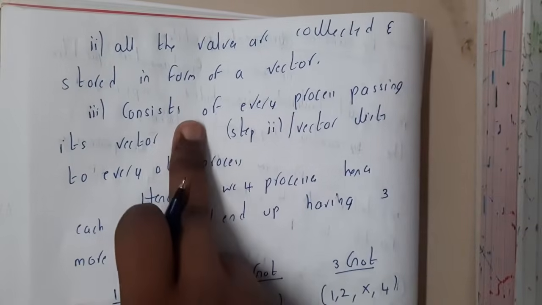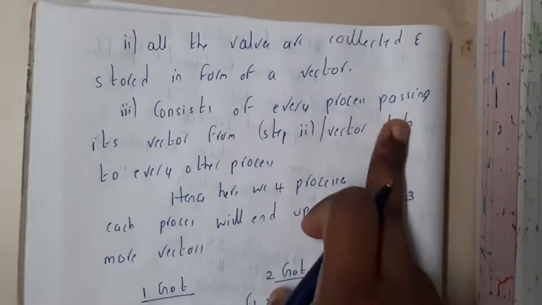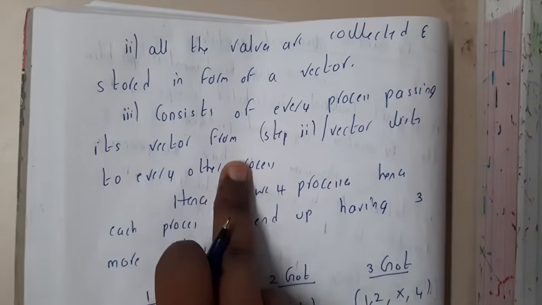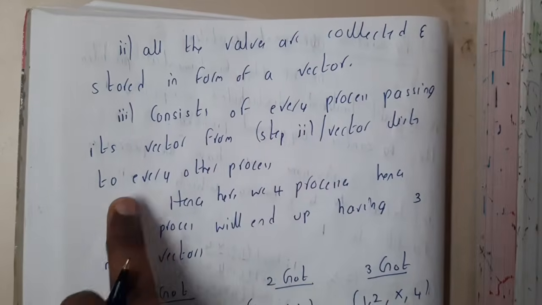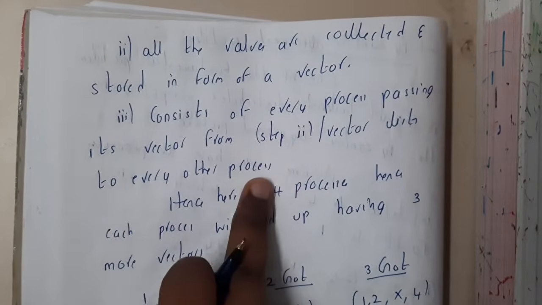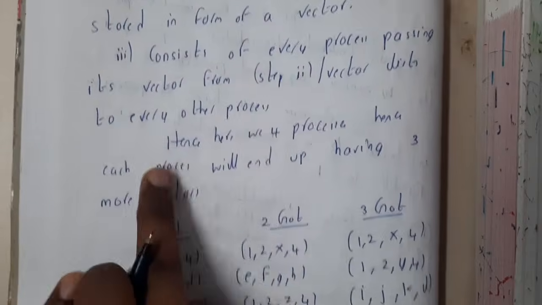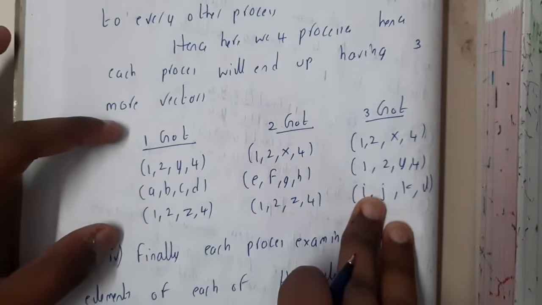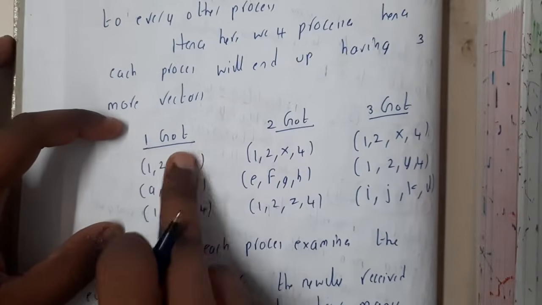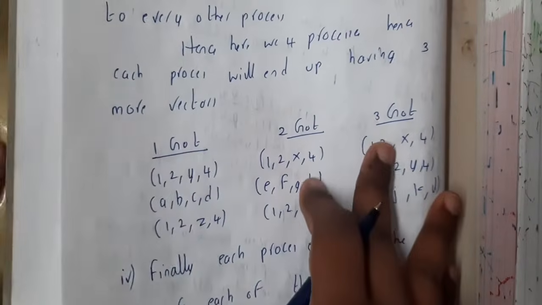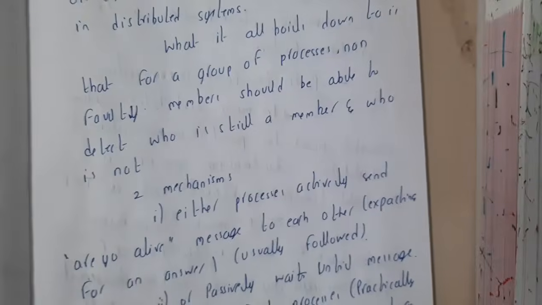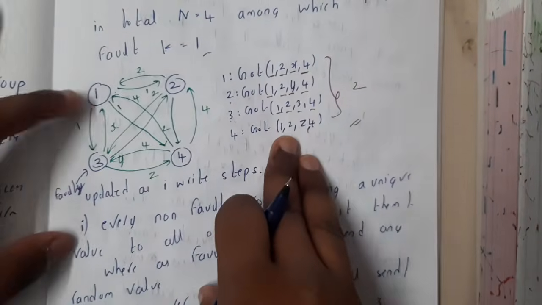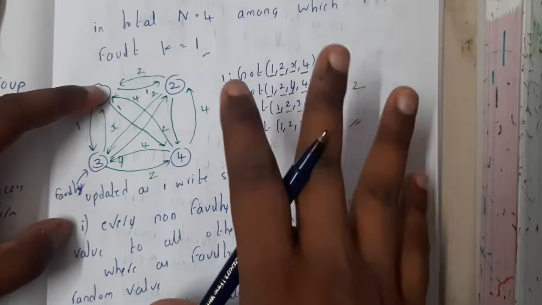Every process passes its vector from step 2 to every other process, and a vector list is created. Hence here we get 4 processes with vector lists maintained. 1 will get all the lists other than its own list.